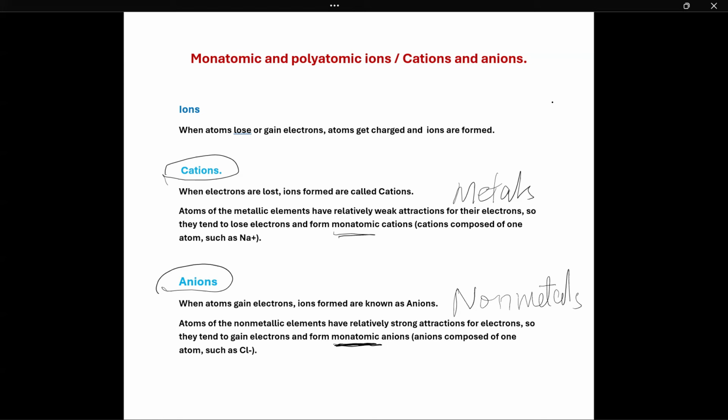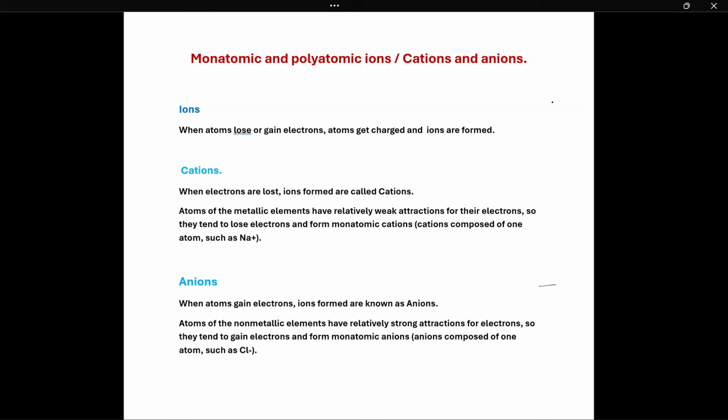Before we proceed, let me recap what we have talked about so far. Ions are charged atoms. How do they get charged? By losing or gaining electrons. Ions are of two types.